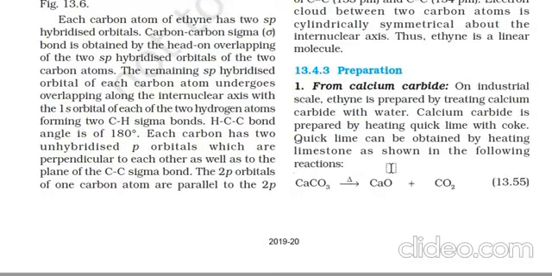Now, preparation methods. From calcium carbide, we can prepare ethyne. On the industrial level, calcium carbide is reacted with water. Calcium carbide is prepared by heating quicklime with coke, and quicklime comes from heating limestone.